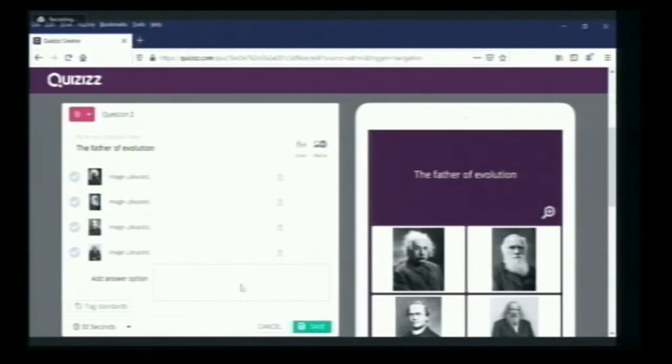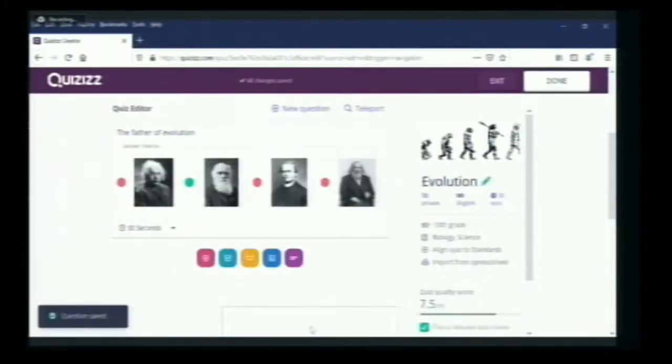On the mobile, they will see it like this: the father of evolution, with the four images of Einstein, Darwin, Mendel, and Mendeleev. So the correct answer is Darwin. I will choose that one and save. This is another option, where we can assess whether the students have seen the photos of the scientists or not.